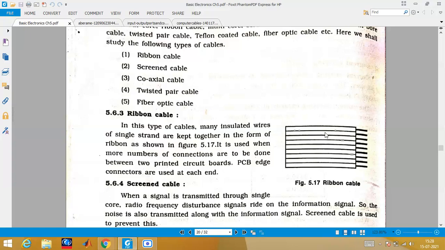Now ribbon cable means insulated wires, each a single strand, are kept together in the form of a ribbon, just like this picture. It is used when a large number of connections are to be made between two printed circuit boards. PCB stands for printed circuit board. From edge connectors we can use this type of ribbon cable.